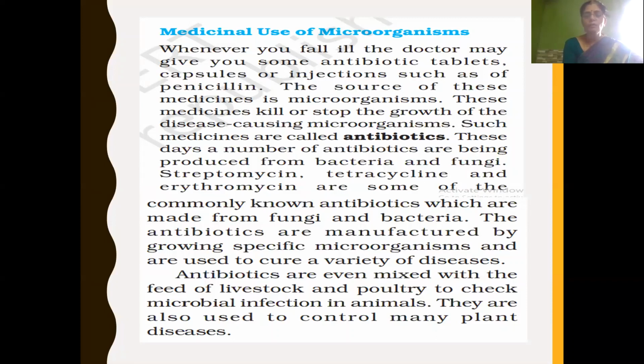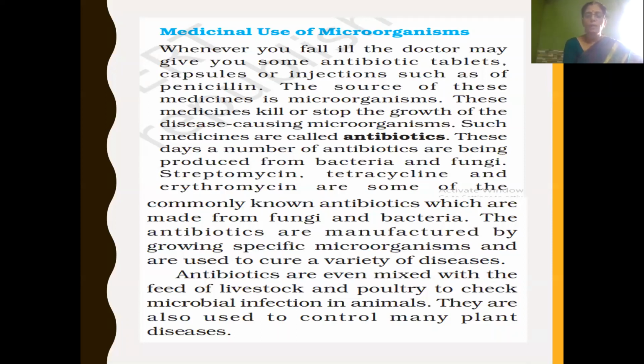And antibiotics not only cure illness of humans, they can be used with the feed of livestock like cattle and poultry like hens, to control microbial infection in animals also.